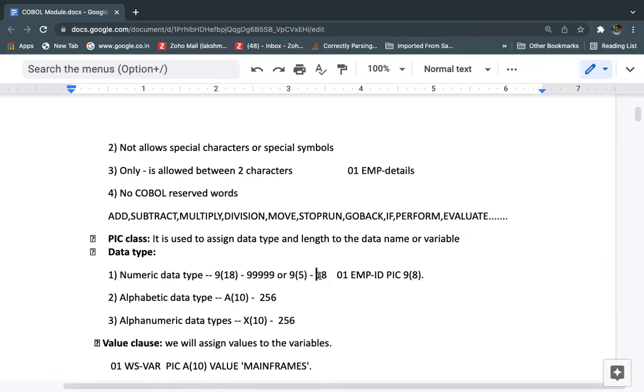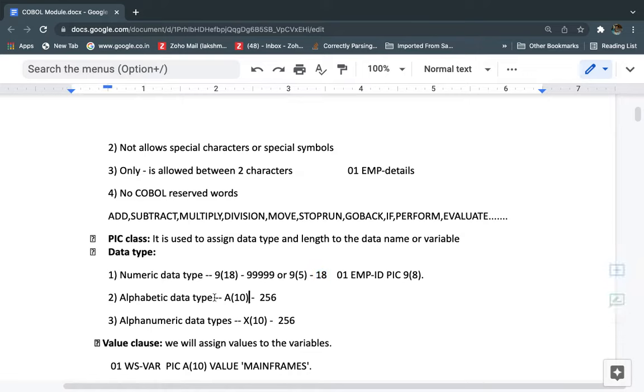The maximum length we can give for numeric is 18, which means we can store very large values in the variable. 18 is the maximum size for the numeric data type.